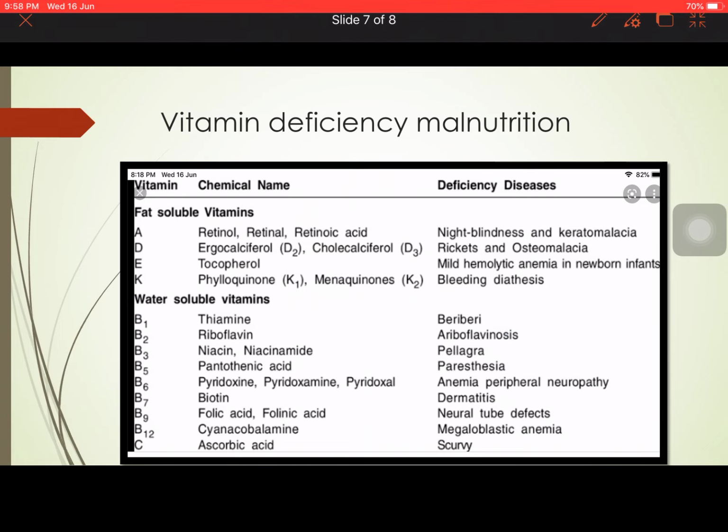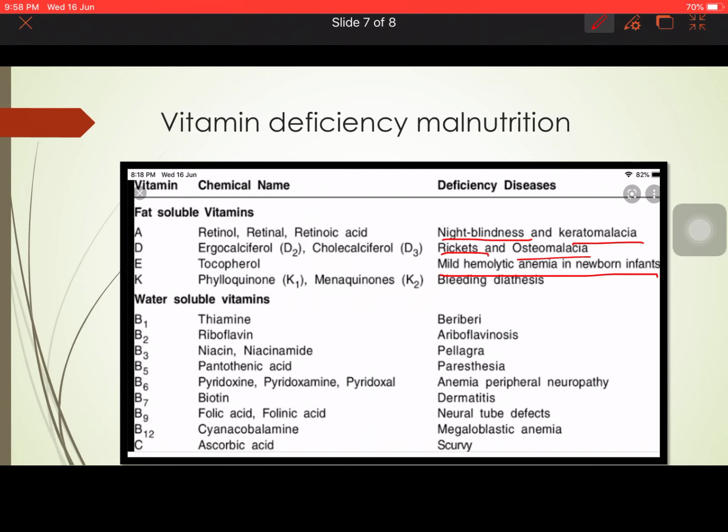If vitamin A is absent in your diet, there will be eye problems, night blindness or keratomalacia. Vitamin D deficiency causes rickets and osteomalacia. Vitamin E deficiency causes mild hemolytic anemia in newborn infants. And vitamin K deficiency causes bleeding diathesis, that is, the blood clot doesn't form easily. There is a problem in blood clotting.